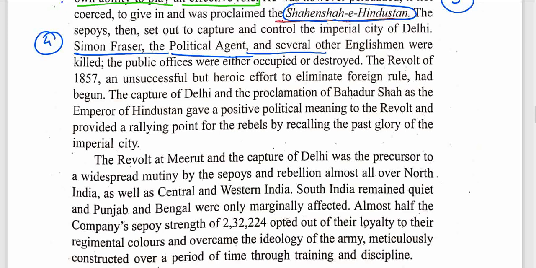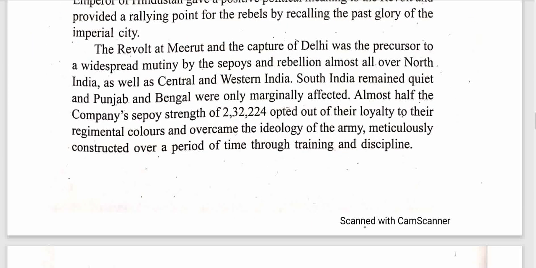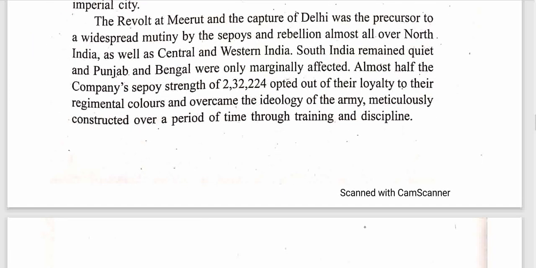The public officers either occupied or destroyed. The revolt of 1857, an unsuccessful but heroic effort to eliminate foreign rule, had begun. The capture of Delhi and the proclamation of Bahadur Shah as the Emperor of Hindustan gave a positive political meaning to the revolt and provided a rallying point for the rebels, who recalled the past glory of the imperial city. The revolt at Meerut and the capture of Delhi was a precursor. This may be an important point.